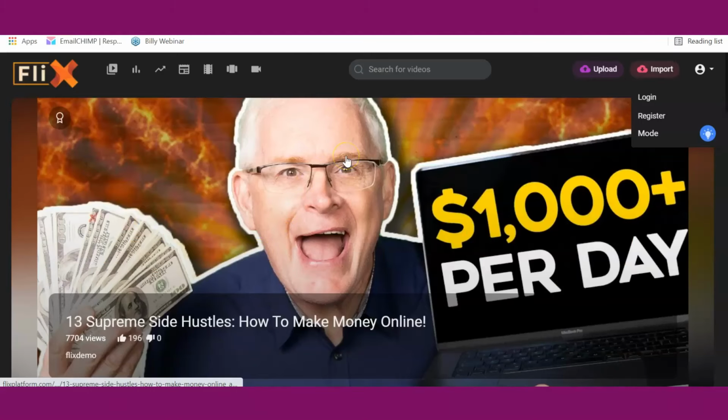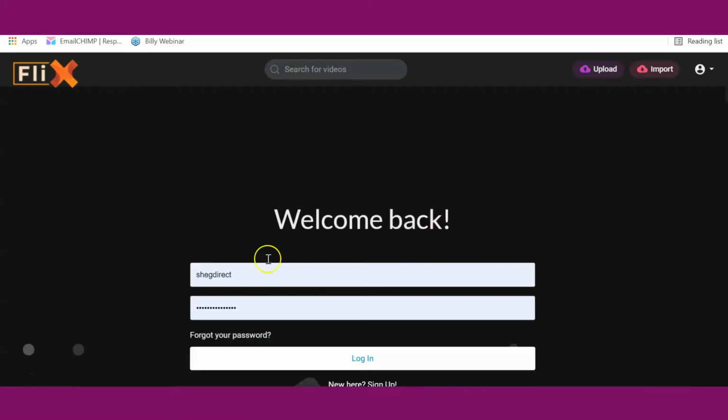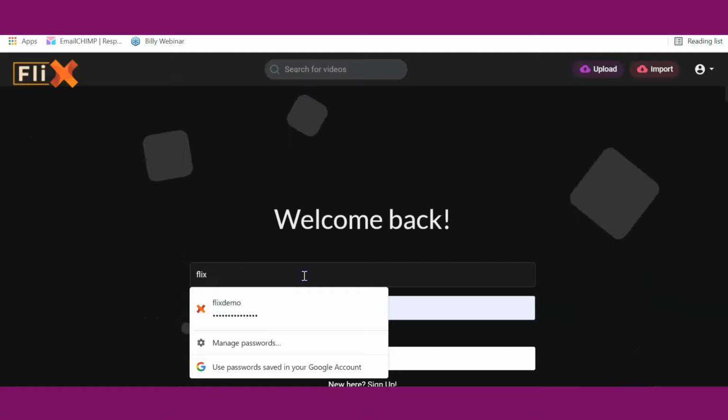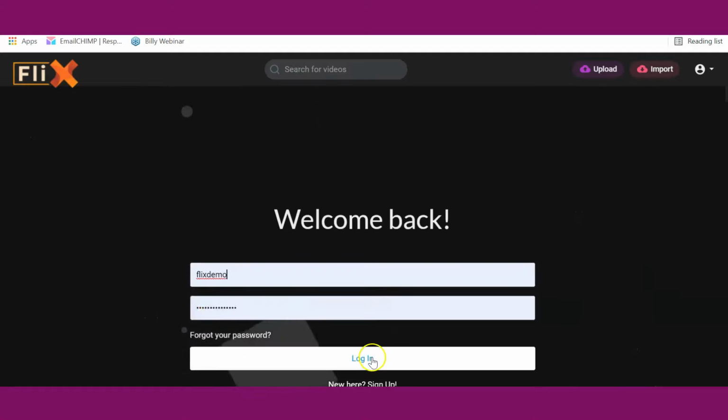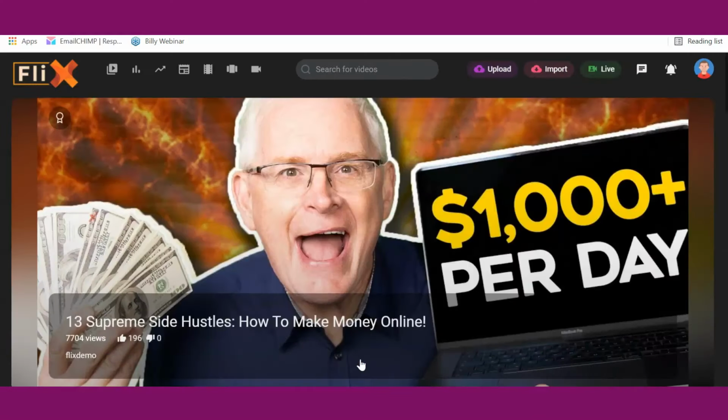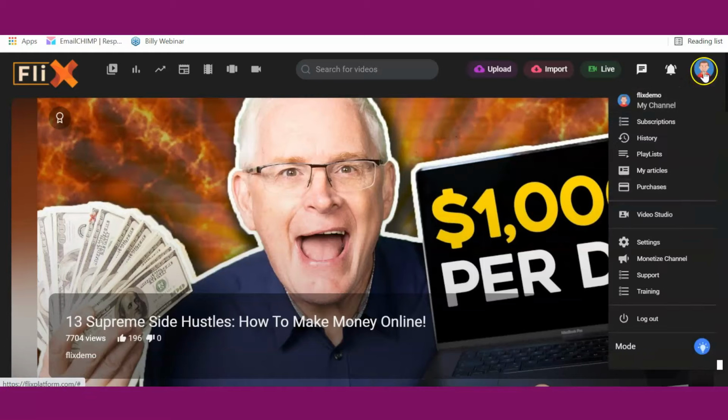Okay, so here is Flix platform, as you can see. So once you get to the site, the first thing you need to do is to create an account. So after you create your account, you need to log in to your dashboard. So I'm going to click on the login button, and then you can enter your details to log in. Click on the login button. Now once you log in, you have access to your menu by the right hand side here.